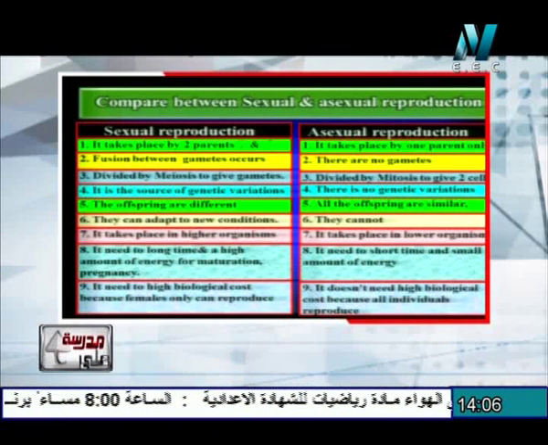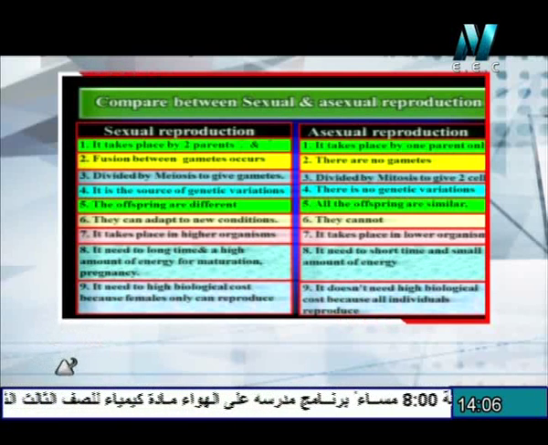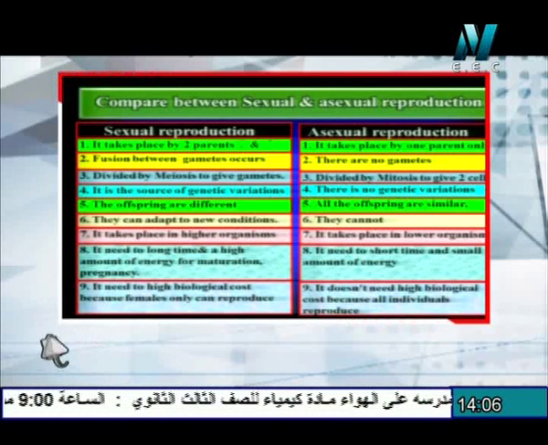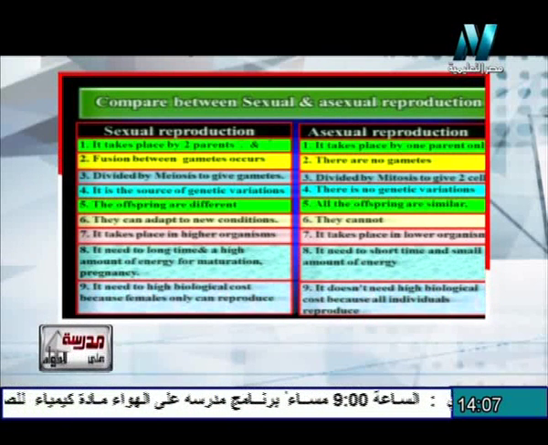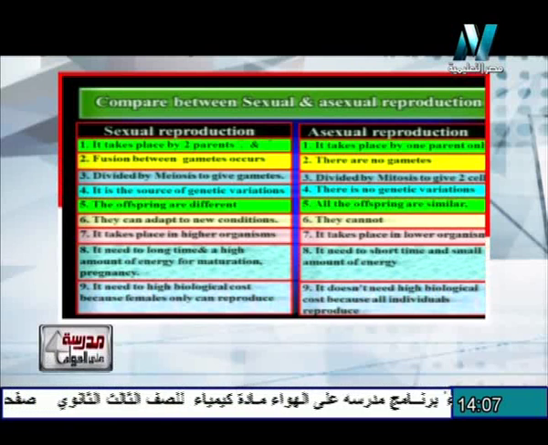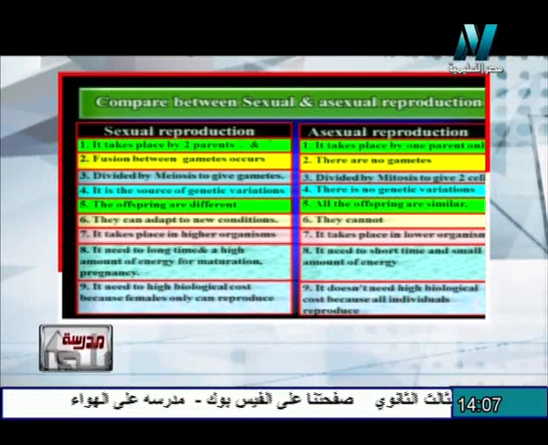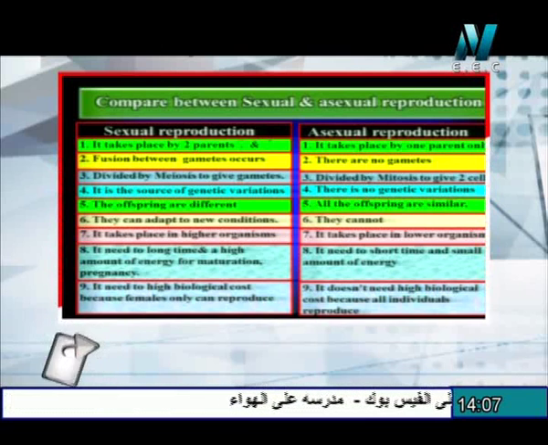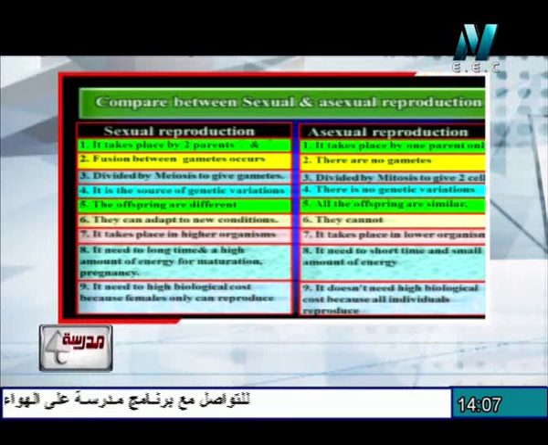Sexual reproduction takes place in living organisms which are differentiated into males and females, so it takes place in higher organisms. But asexual reproduction takes place in the lower organisms. Sexual reproduction needs a long time and a high amount of energy for maturation, while asexual reproduction needs a short time and little energy.